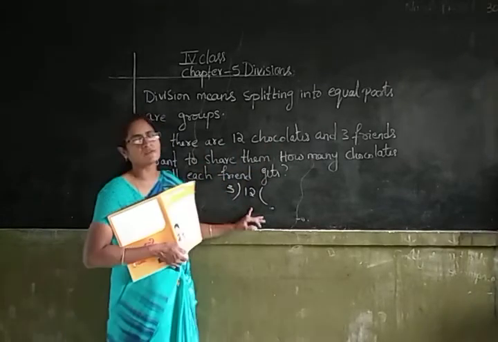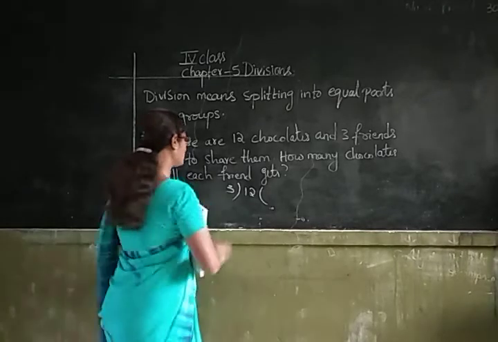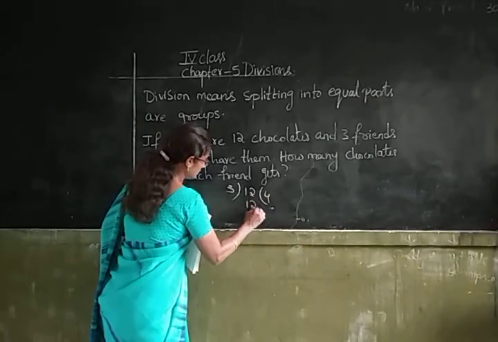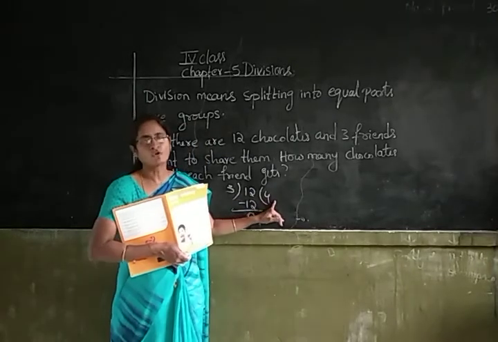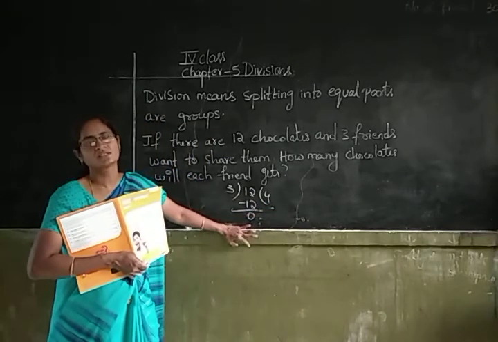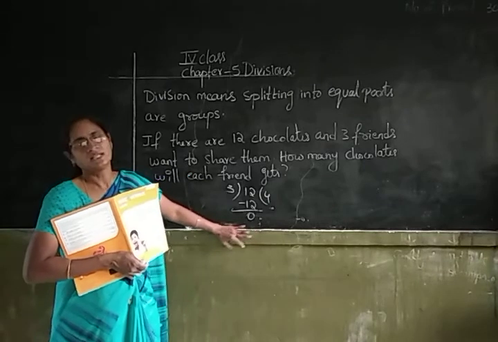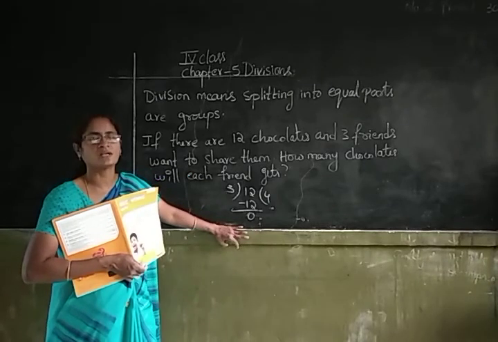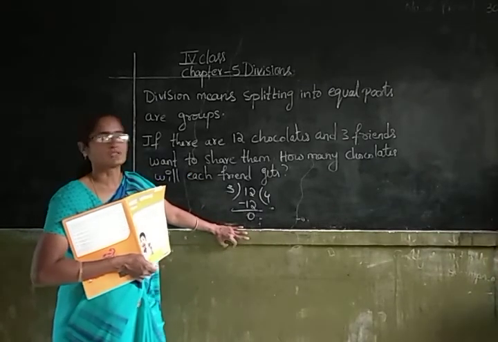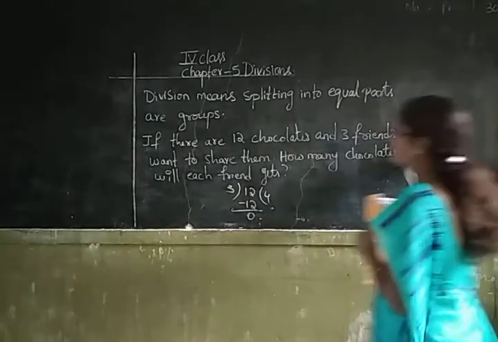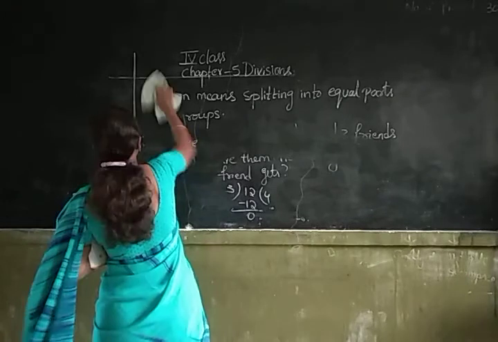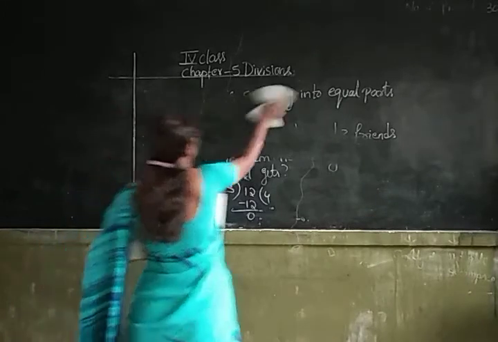So 3 goes in 12 how many times? 3 goes in 12 4 times. So each friend will get 4 chocolates. Division means nothing but sharing something equally among given numbers. Okay children, division means sharing something equally.